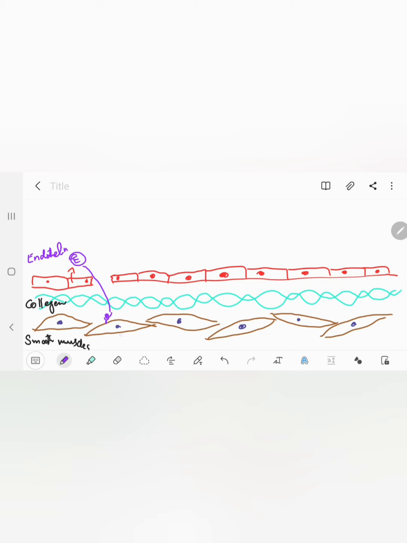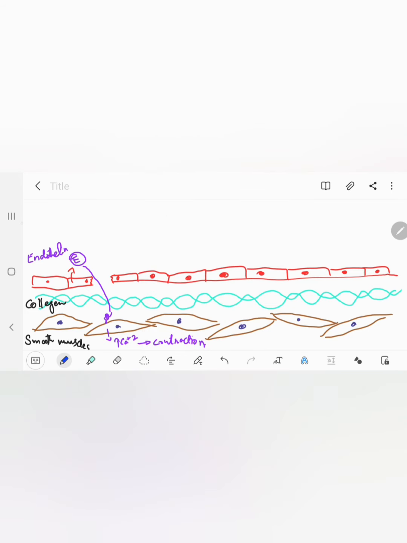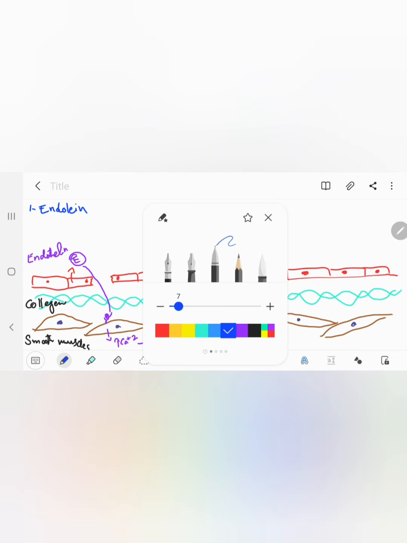This endothelin will get attached to the smooth muscles that are surrounding the blood vessel, and due to an intracellular secondary messenger system, the calcium levels inside the smooth muscles will increase and will lead to contraction of the blood vessel. Now this spasm will prevent some blood loss if the opening or the rupture is very small.